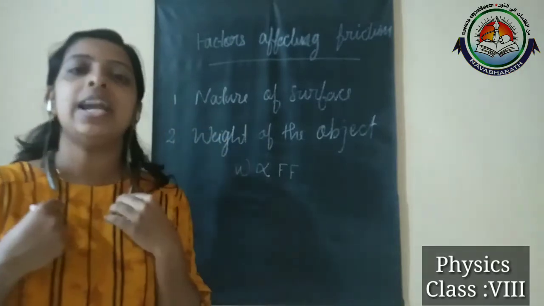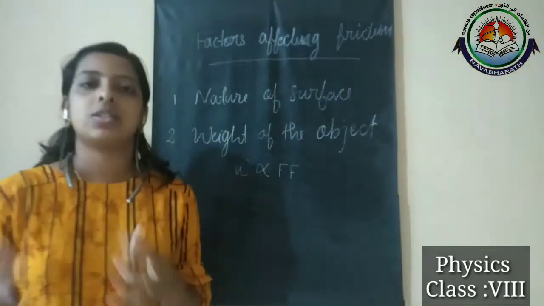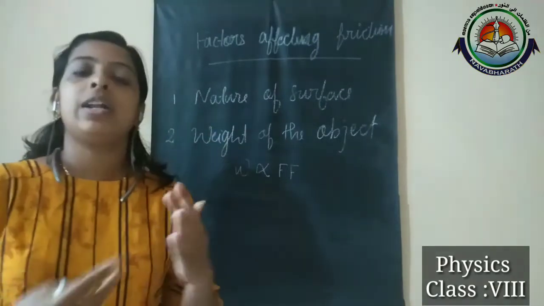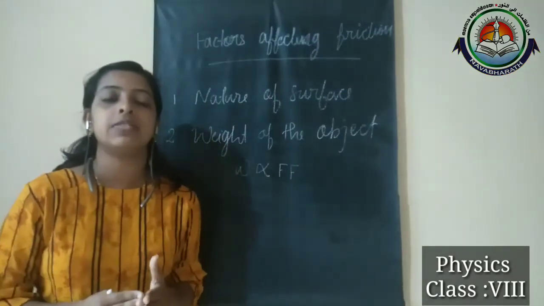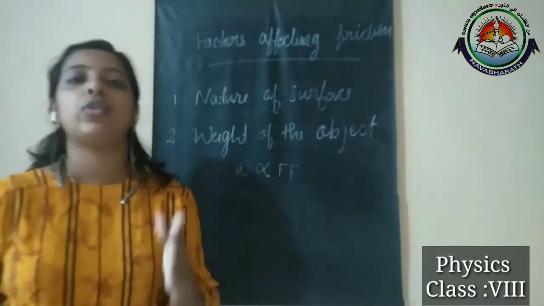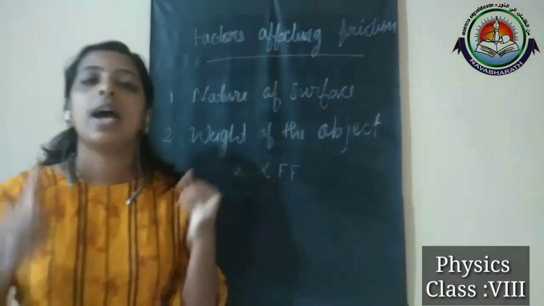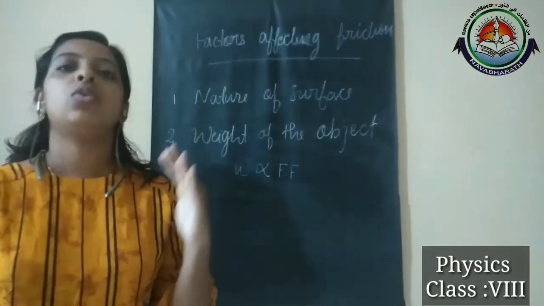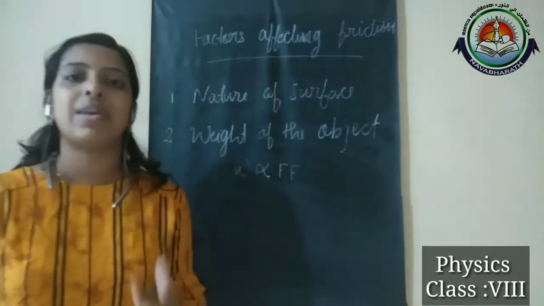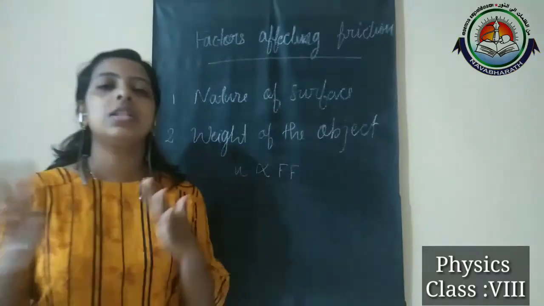For that activity we need a book, a wooden board, wooden tables, pencils, cloth and sand.